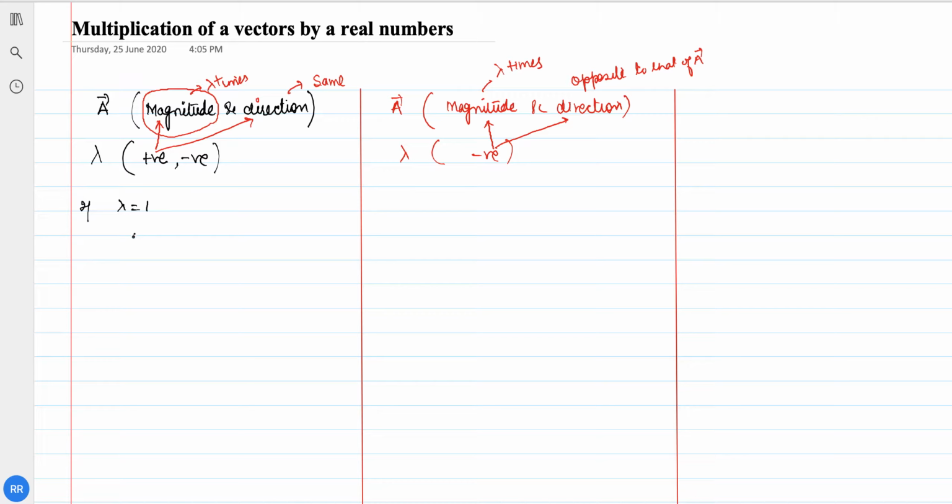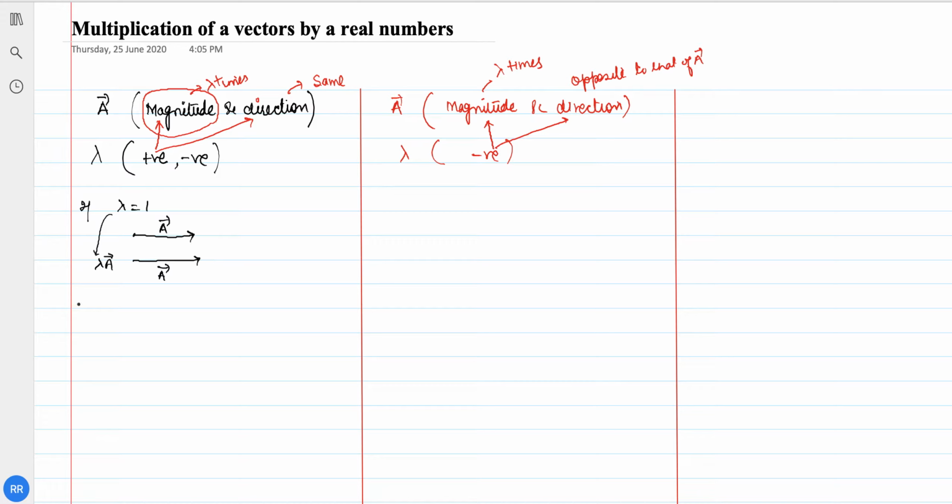This is vector a, and if lambda is 1, a positive real number, then after multiplication this is lambda times a. So here lambda is equal to 1, and it has the same magnitude as a, and the direction will remain the same.